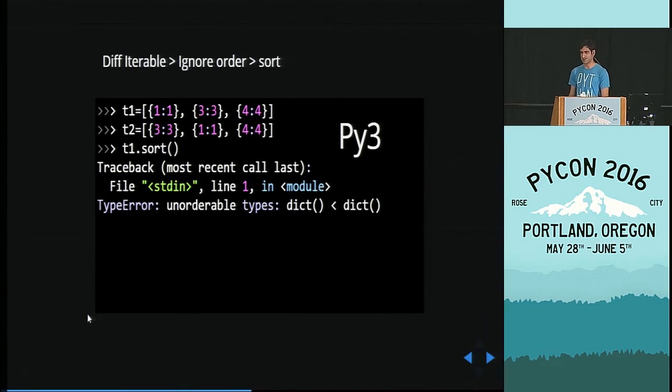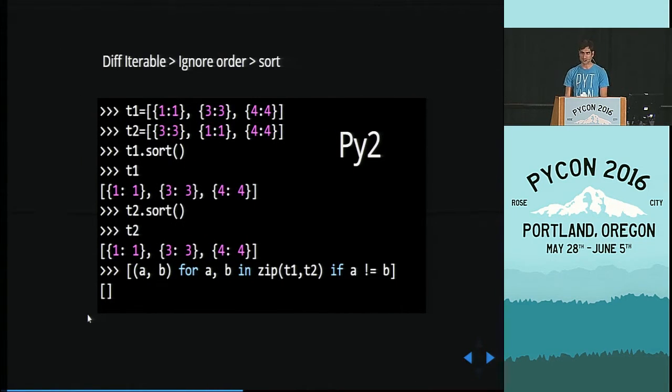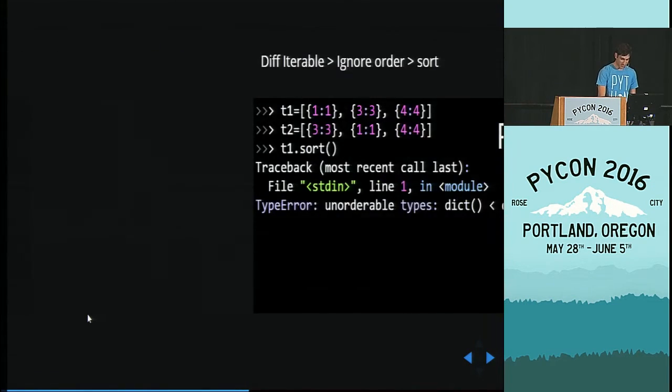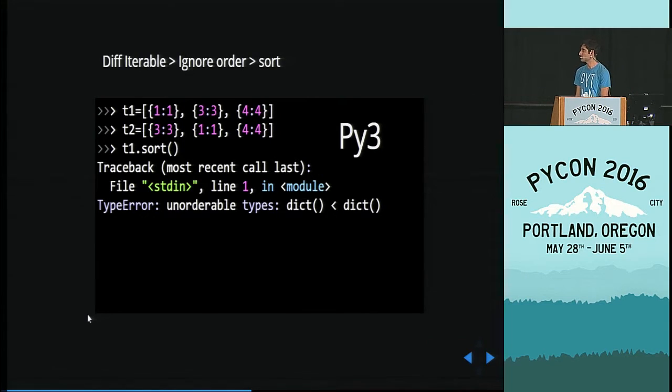However, this fails in Python 3. So let me show you again. In Python 2, this perfectly works. We sorted a list of dictionaries. It worked. It aligned the items. In Python 3, this fails. It's because Python 3's sort algorithm is different. So when I got to this problem, I was like, how can I tell Python how to sort a list of dictionaries?